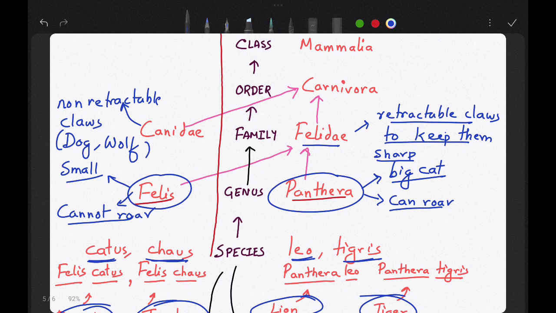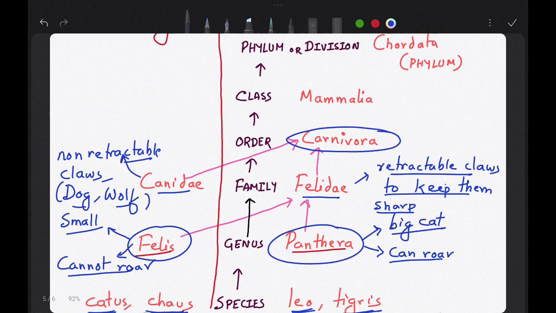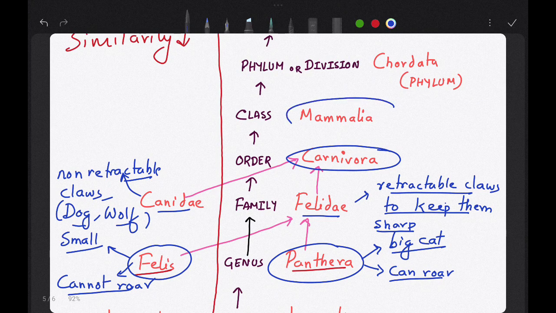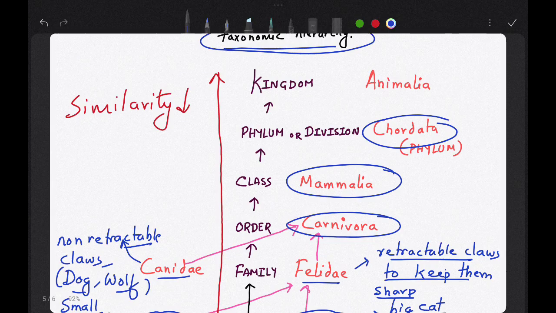Now in case of Canidae, the dog and wolf, they have non-retractable claws. It means the claws are exposed. And both form the order Carnivora. And then there are Mammalia, then Chordata, and finally Animalia. Animalia is the kingdom, Chordata is the phylum.